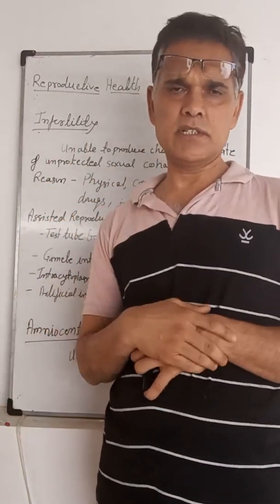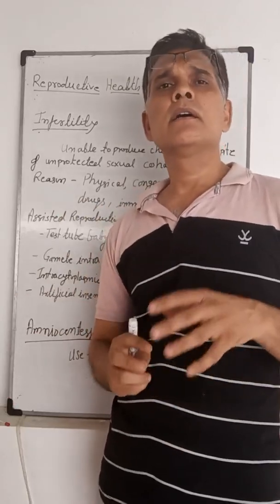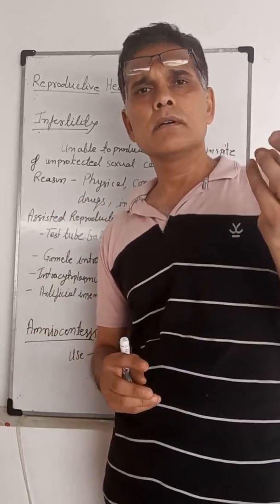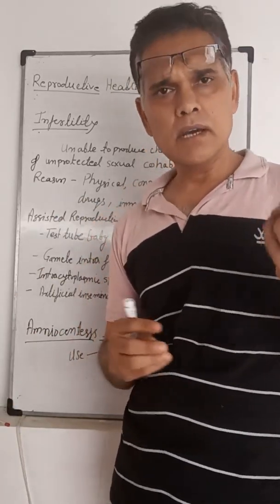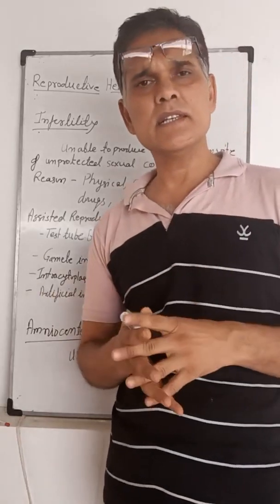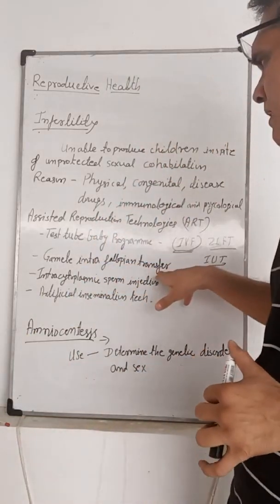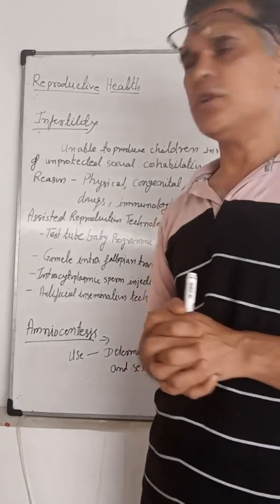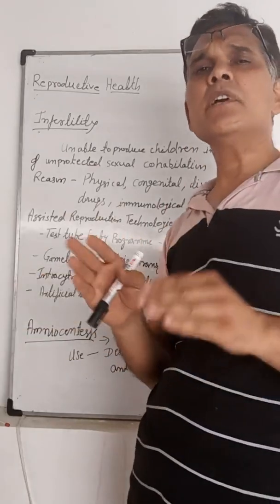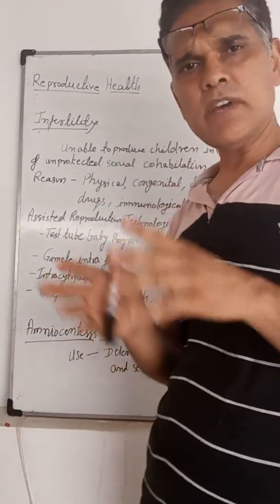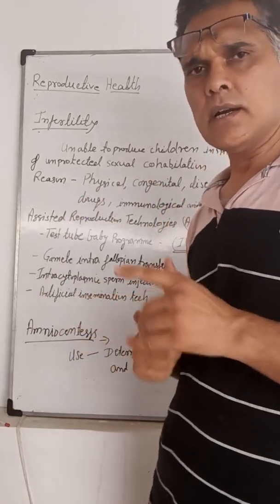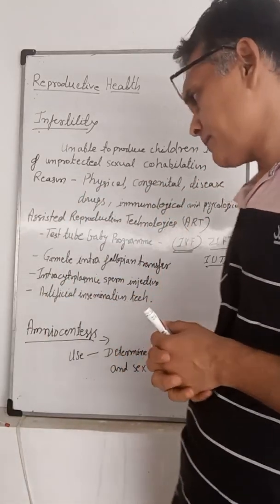In that condition, the ovum is taken from another female and transferred into the fallopian tubes, where fertilization occurs and the next development of the embryo takes place. That is gamete intrafallopian transfer, meaning both the gametes are transferred into the fallopian tubes, where they are fertilized, and the zygote will be transferred to the uterus and the next gestation period will follow.